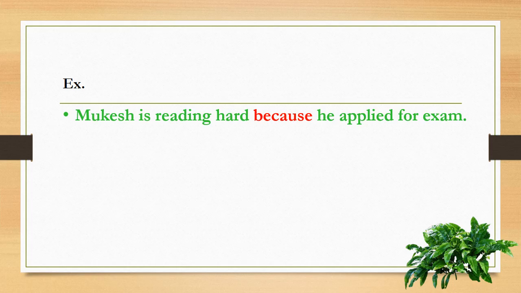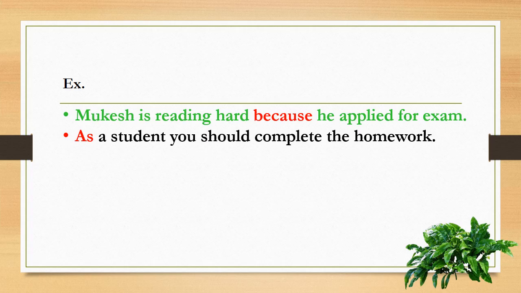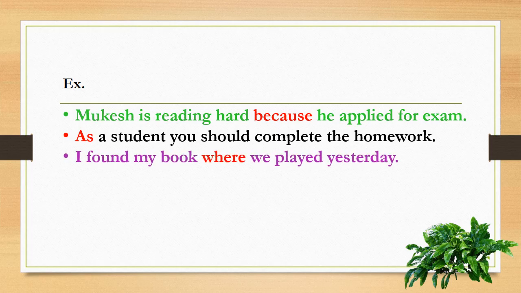In the sentence, Mukesh is reading hard because he applied for exam. Here the statement is he applied for exam, but the conjunction because shows the reason behind it. Why is Mukesh reading hard? So the word because is here the conjunction. As a student, you should complete the homework. Yes, you should complete the homework because you are a student. So here the word as is a subordinating conjunction.